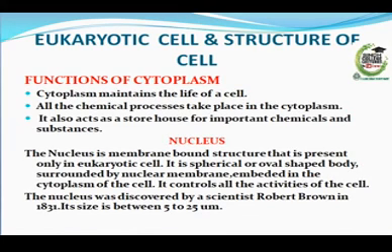The nucleus is a membrane-bound structure that is present only in eukaryotic cells. It is a spherical or oval-shaped body surrounded by the nuclear membrane, embedded in the cytoplasm of the cell. It controls all the activities of the cell. The nucleus was discovered by a scientist, Robert Brown, in 1831. Its size is between 5 to 10.